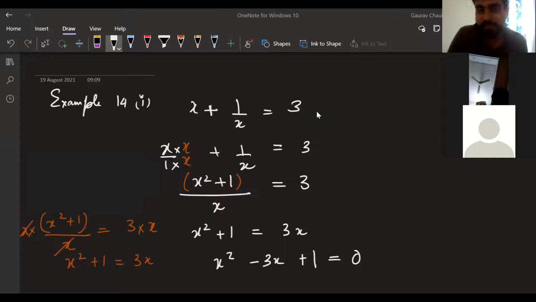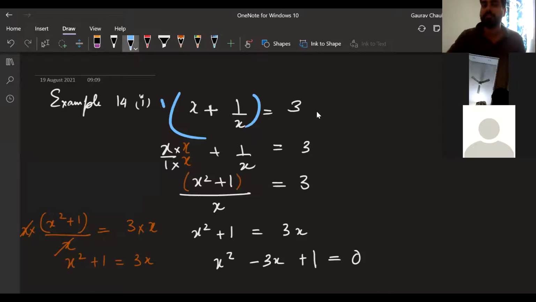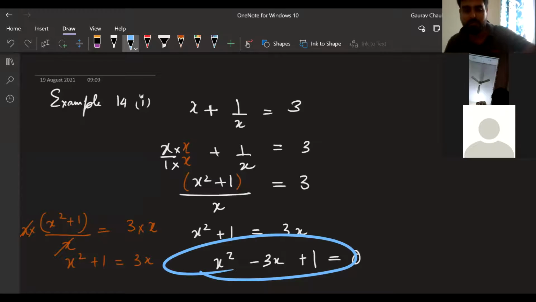This is my way of doing it. You can directly multiply x on both sides here also, into x into x. That's how the textbook is saying. That may not come naturally to us; we know our normal maths procedure: if a fraction is there, take the LCM. I'm comfortable with that, I'll do that. Finally, I'm getting a quadratic equation. That's where I have to reach so that I'm able to solve.